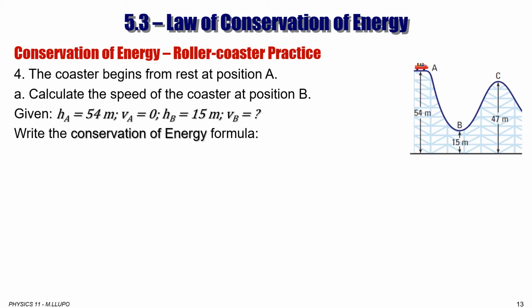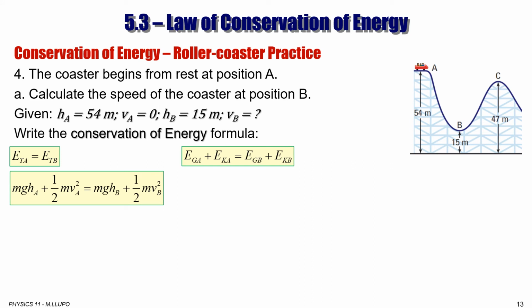The law of conservation of energy is total energy at point A is equal to total energy at point B. So what is total energy at point A? Gravitational potential energy plus kinetic energy at point A. And what is total energy at point B? Again, the same: gravitational potential energy at point B plus kinetic energy at point B. We can write what those are equal to.